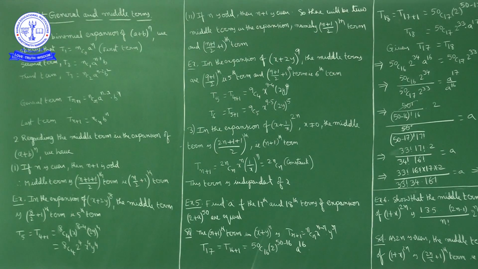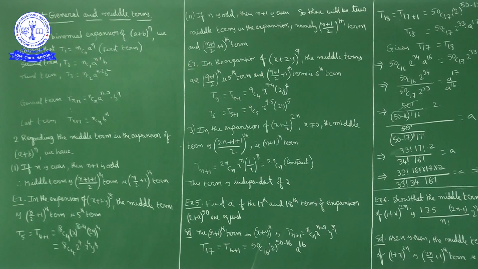Second term T2 is nC1 a^(n-1) b. Third term T3 is nC2 a^(n-2) b^2.